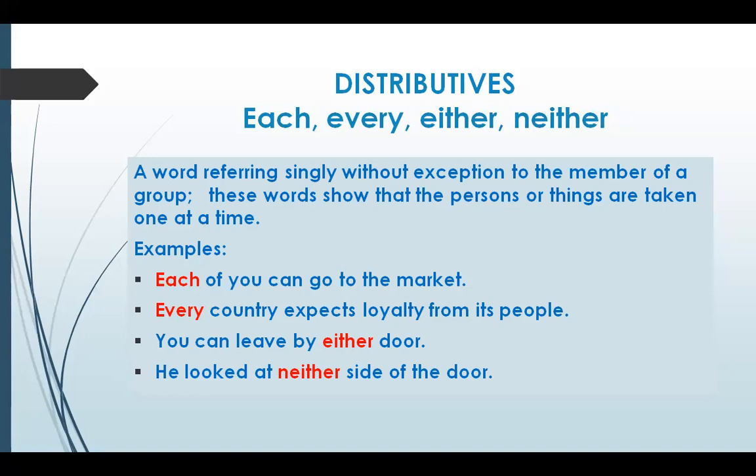Let's have a better understanding of each, every, either, neither. Now, when we talk about either, either has two different meanings. First, it refers to any of the two different persons or things. For example, we can hold the meeting on Monday or Tuesday. Either day is suitable. That means दोनों में से कोई भी एक. Either day is suitable. Second, either refers to both. That means there were high-rise buildings on either side. मतलब दोनों तरफ बहुत ऊंची-ऊंची buildings थी.